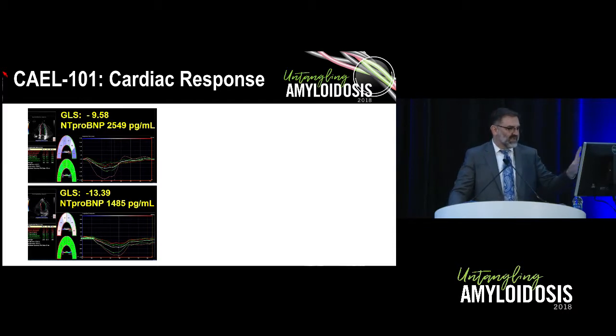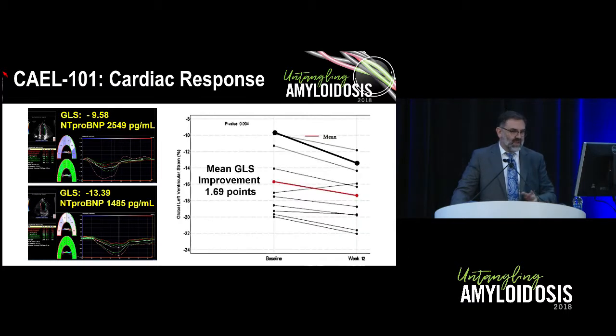Here we see before and after treatment a reduction in NT-proBNP, but also importantly, mechanically, an improvement in global longitudinal strain. That's represented by the darkest bar near the top of this graph. And these are all of the patients with cardiac involvement. What you can see is that strain improved in almost all of these patients, and the mean global longitudinal strain improvement for all of them was 1.69 points.